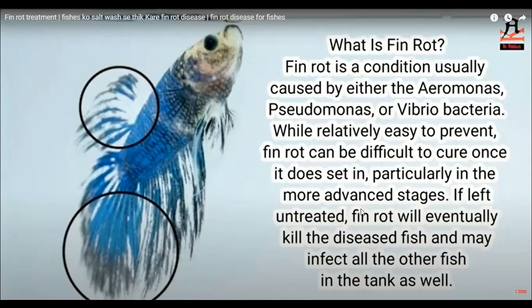Left untreated, fin rot will eventually kill the diseased fish. If it is not treated on time, the disease will kill the fish and may infect all other fishes in the tank as well. If it is not treated properly and precautions are not taken as needed, fin rot may spread to all the other fishes in the tank.